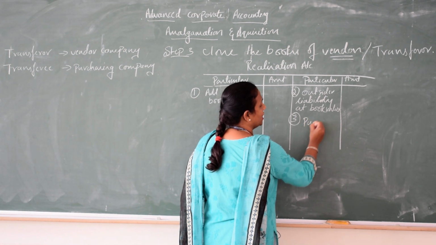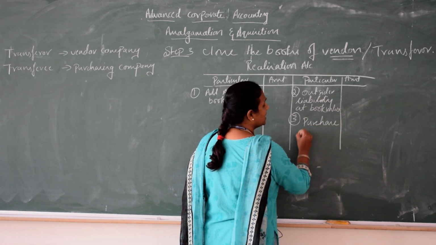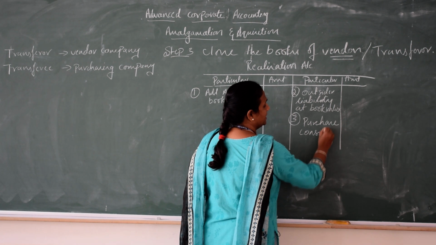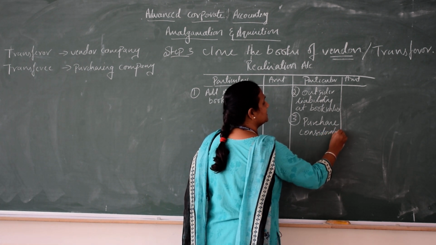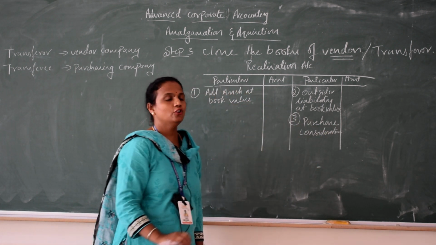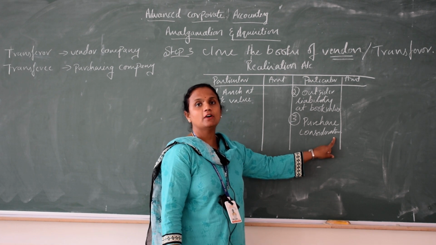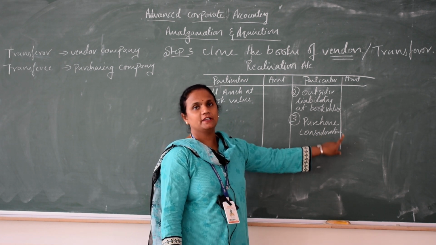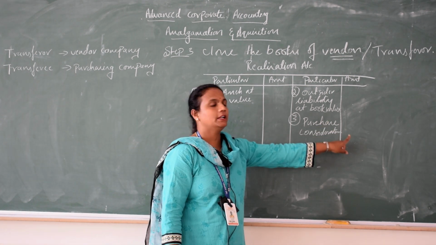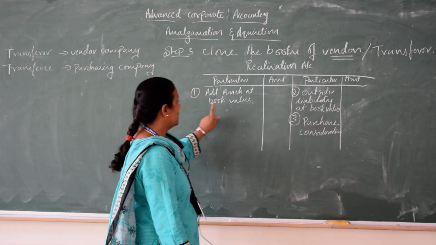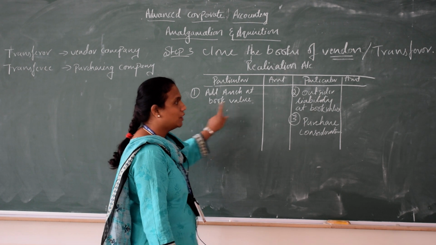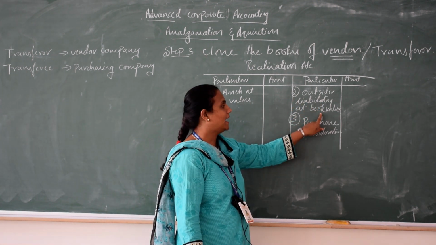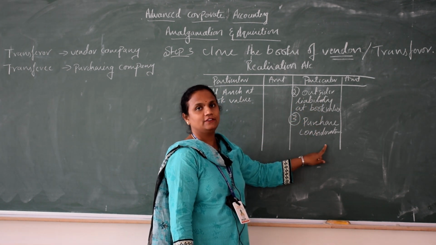The next one is purchase consideration. Whatever you have calculated, you should write in the name of the purchasing company. Purchase consideration in the name of the purchasing company, you should write purchase consideration. First one is all assets at book value, outsider liability at book value, and purchase consideration.